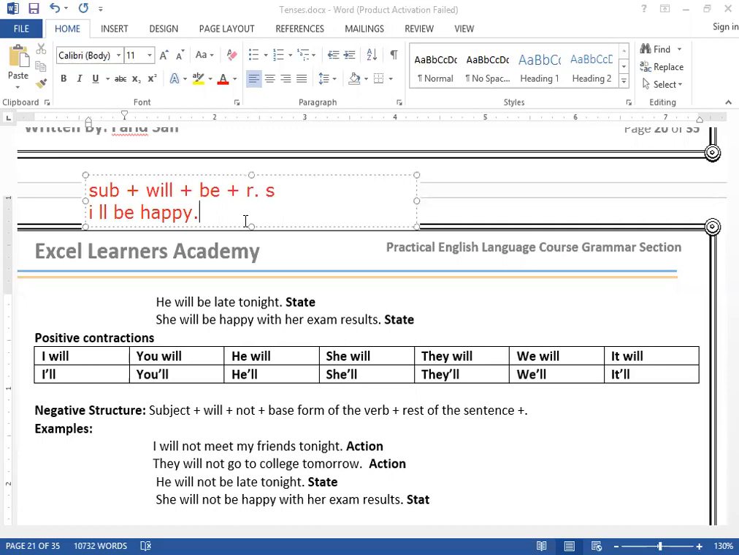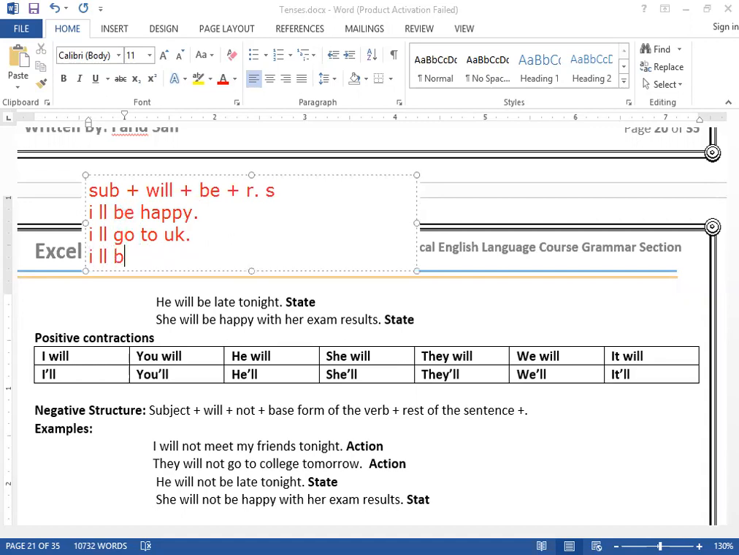So it's a state. If I say, I will go to UK, now can you see I have used go. Go is a main verb. It's an action. But be is what? Be is a state. Clear? Like for example, you want to say, I will be absent tomorrow. Can you see here? If you want to say I will be absent tomorrow, it's a state. He will be sick. Clear?